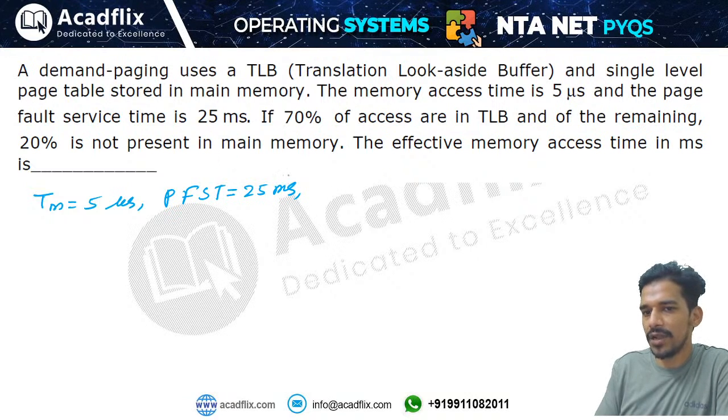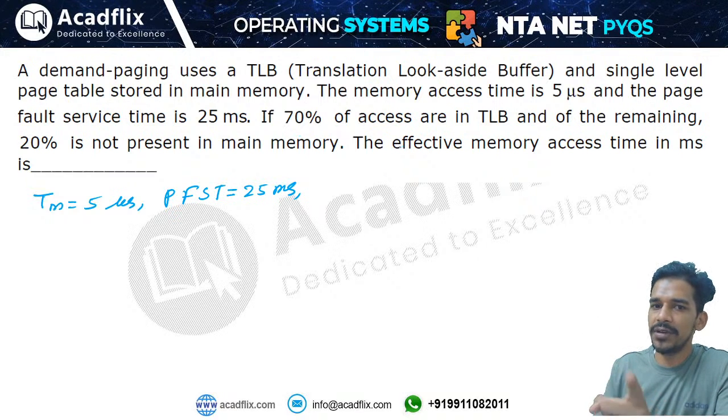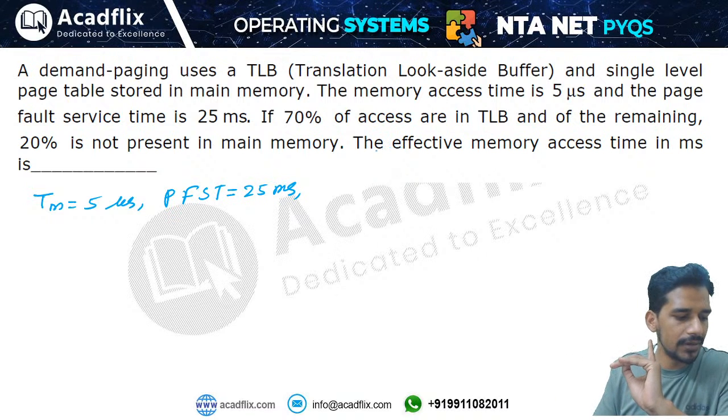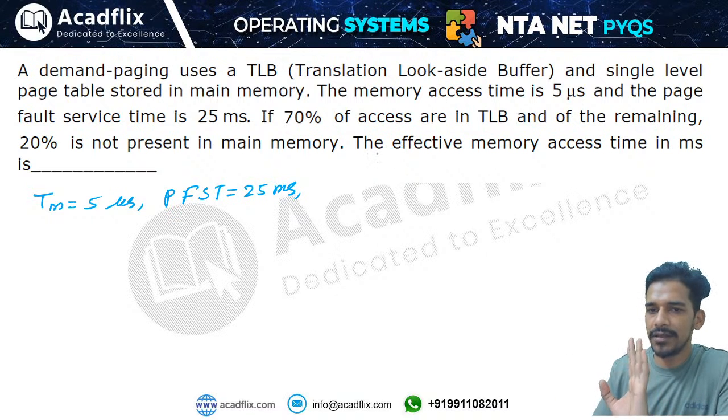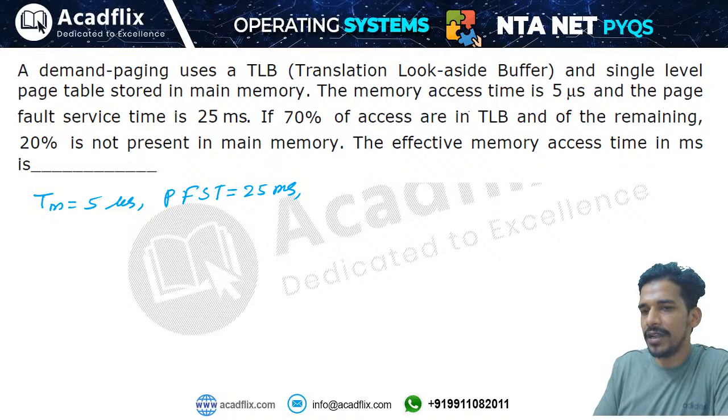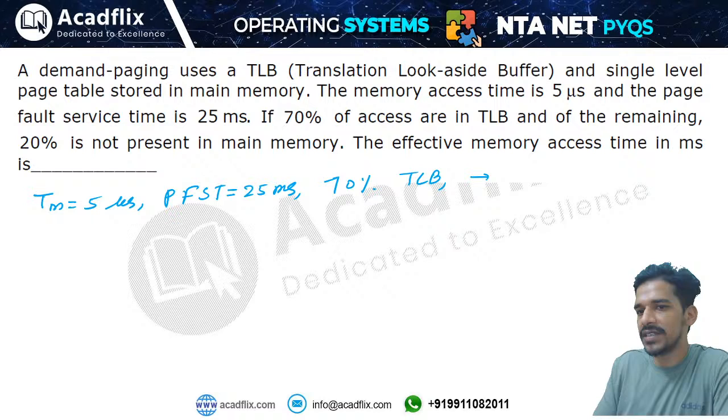Let us say we are making 100 accesses. Out of those 100 accesses, 70% will be in TLB and the remaining 30% accesses will be in memory. I hope you are getting this. Remaining 30% accesses will be in memory.